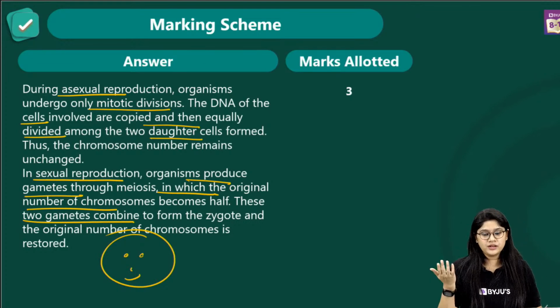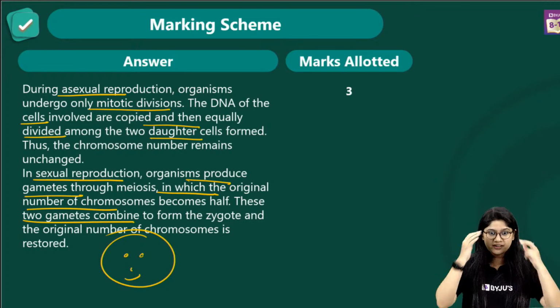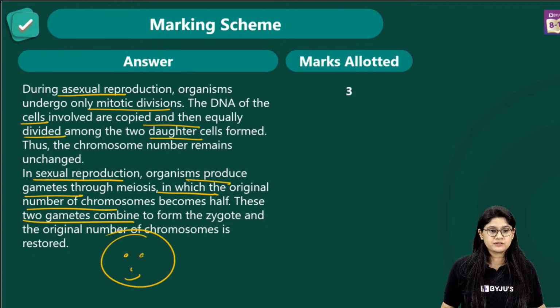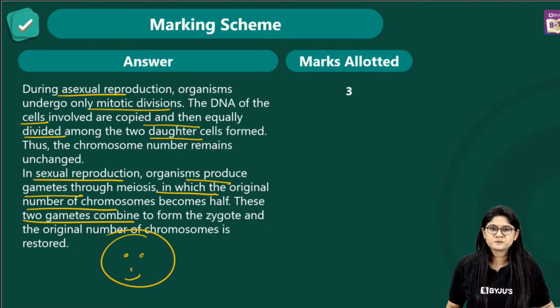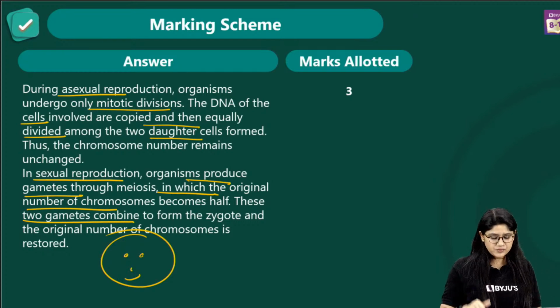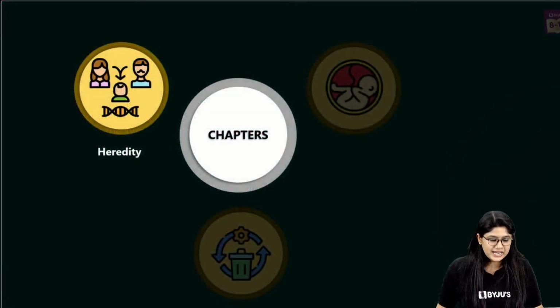Quick thumbs up, everyone. We're almost at 48 minutes, and we have just finished the first chapter. Quickly give me a thumbs up, and we'll be starting with the next chapter, that is heredity.